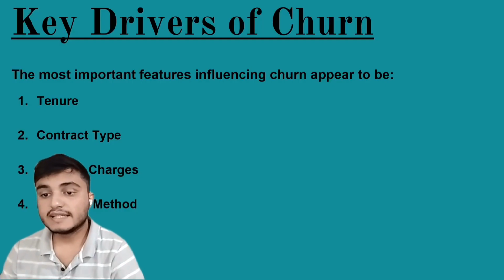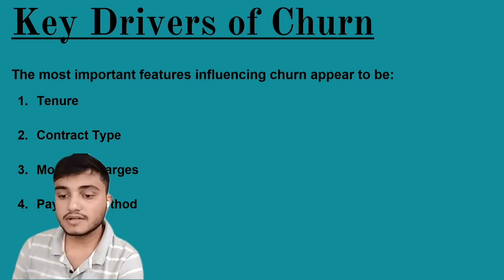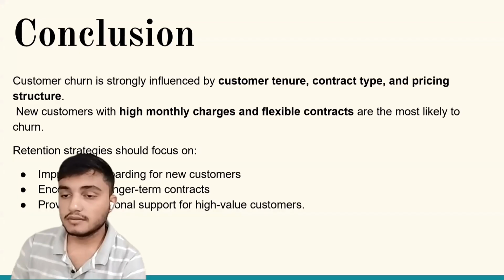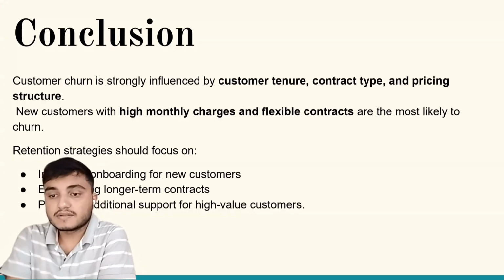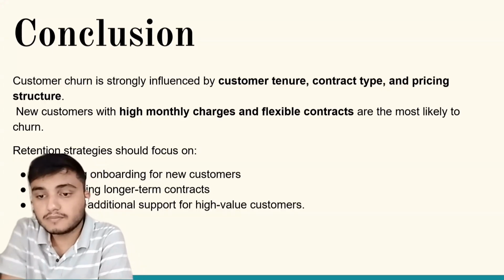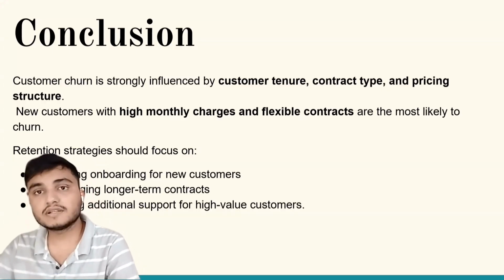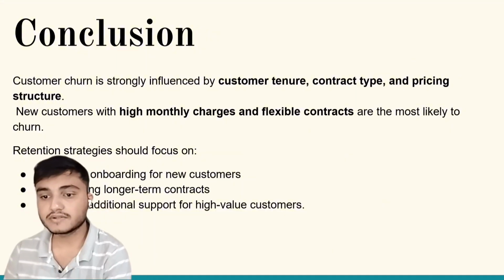So what are the key drivers of churn? The key drivers were tenure, contract type, monthly charges, and payment method. So what I can conclude is that customer tenure, contract type, and pricing structure strongly influence customer churn. And new customers with high monthly charges and flexible contracts are most likely to churn.